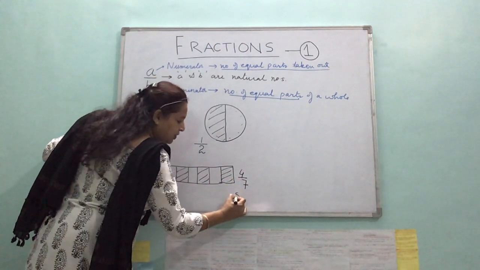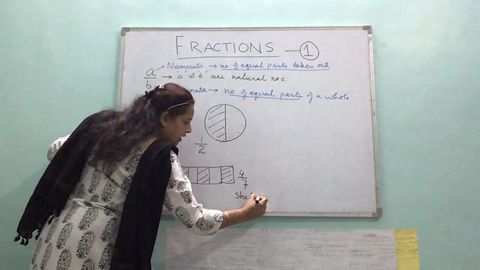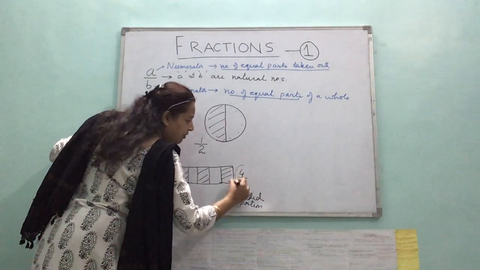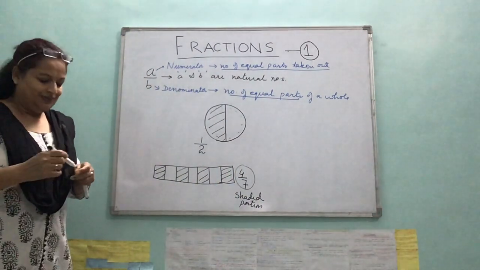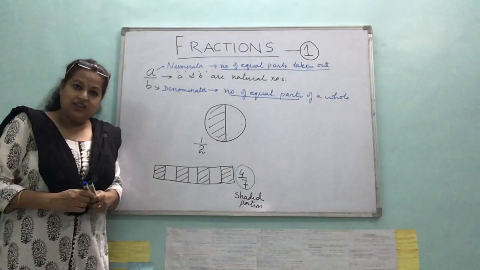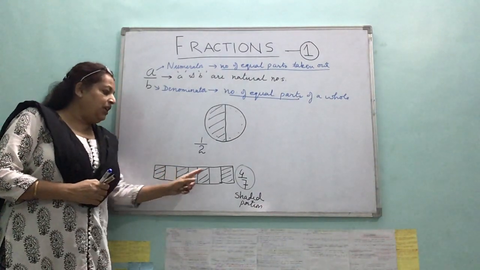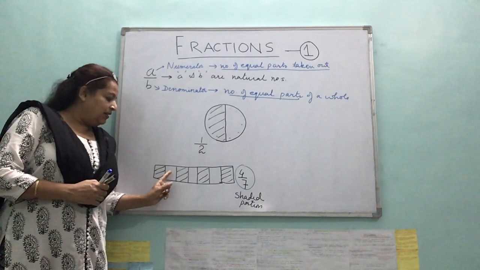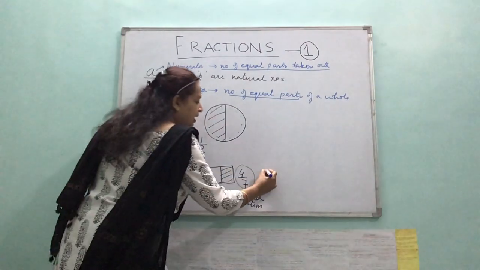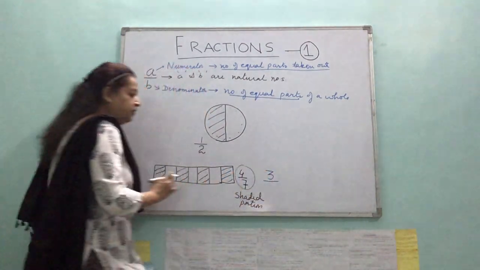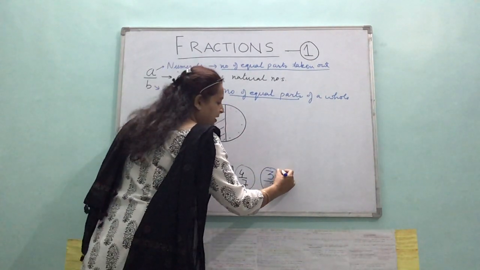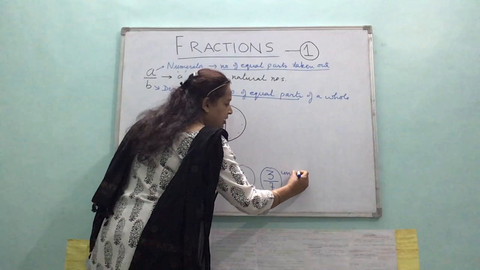So the fraction of the shaded portion, only the shaded portion, is 4 upon 7. Now on the other hand, if you have to find the fraction of the unshaded portion, count how many equal unshaded parts there are. 1, 2, 3. That would be the number of parts we need, out of the total number of parts, which are 7. So this is the fraction which represents the unshaded portion.